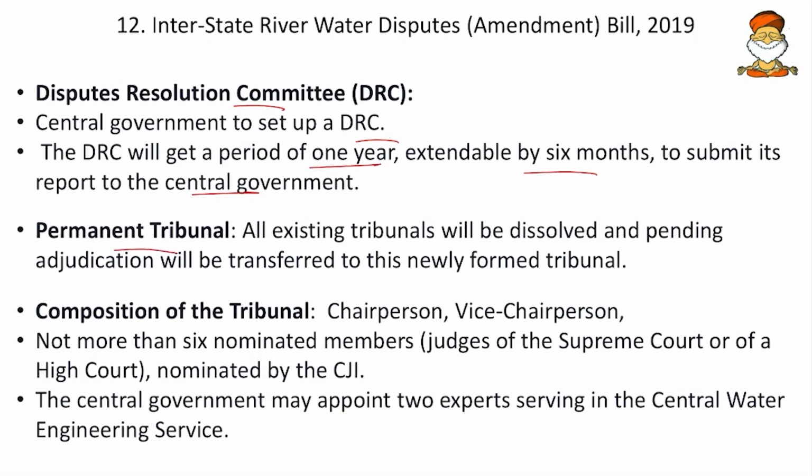Then permanent tribunal. So all existing tribunals will be dissolved and the pending adjudication will be transferred to the newly formed tribunal. Then composition of the tribunal. So the chairman, then the vice chairman, and not more than 6 nominated members. So that is the judges of Supreme Court or of a High Court nominated by CJI. And then the central government may appoint 2 experts serving in Central Water Engineering Services. So here 2 experts from the Central Water Engineering Services and 6 from Judiciary. So these are some of the ones.